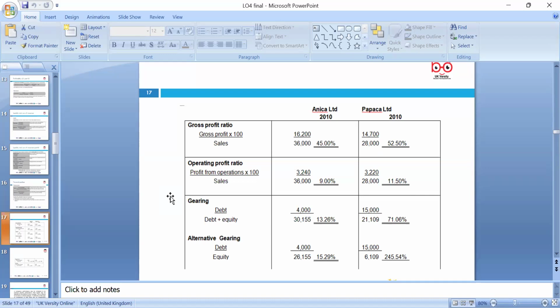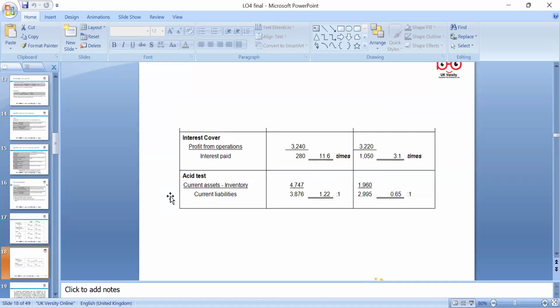So Anika is less risky, but Papika's is quite high at 71.06. With the alternative formula, these are two formulas recommended by analysts, so we can use whichever we like, it's 245 and 15. According to the gearing ratio, Anika is a less risky company. The return is only 7%, but the risk is a big difference between the two.